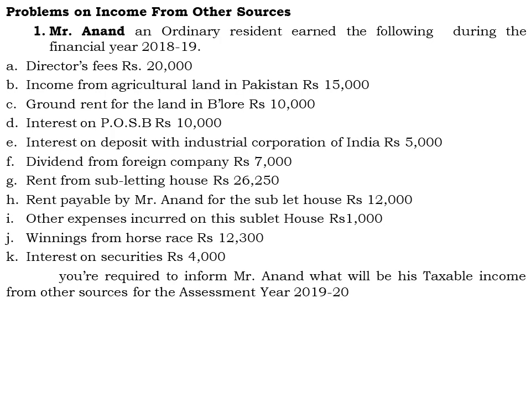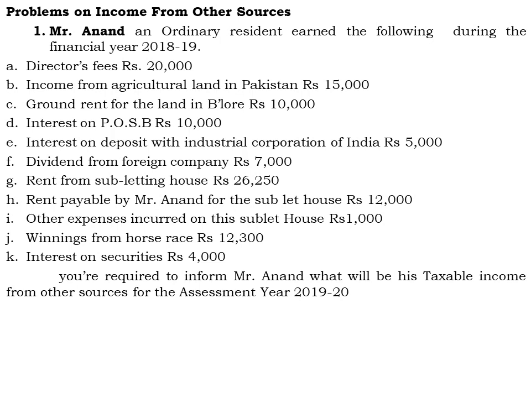Second one, income from agricultural land in Pakistan. Remember one thing, the income from agricultural land in India is exempt from tax, but if the agricultural income is from outside India, it is treated as foreign agricultural income and it is fully taxable, and that is 15,000.